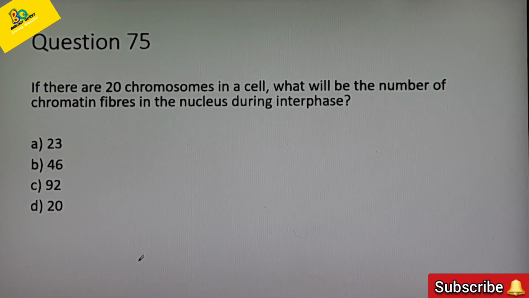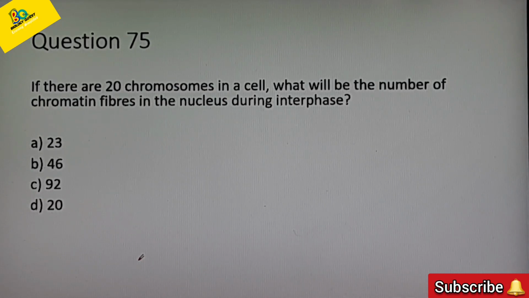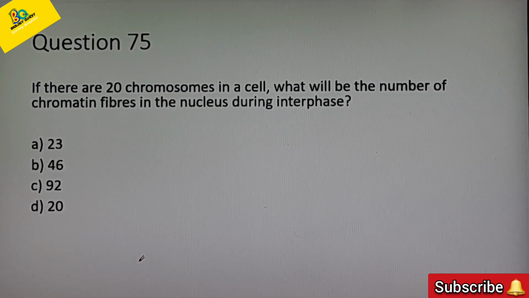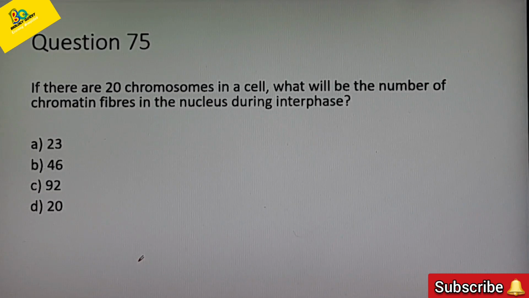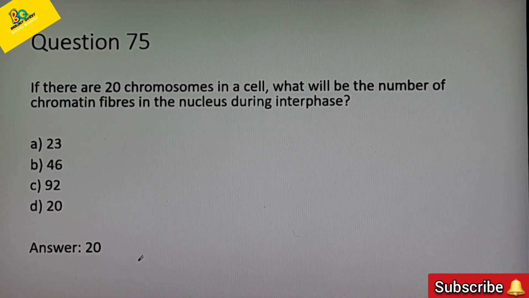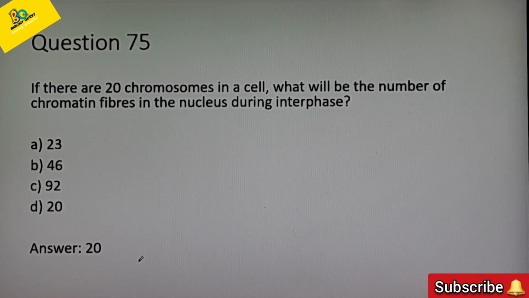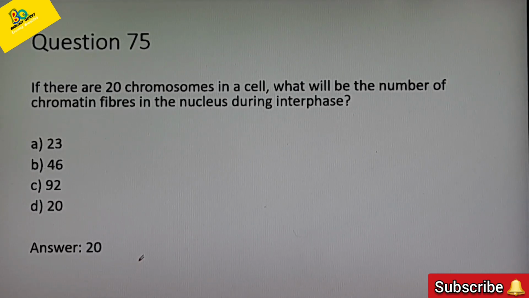Next question: if there are 20 chromosomes in a cell, what will be the number of chromatin fibers in the nucleus during interphase? Options are 23, 46, 92, 20. The correct answer is option D, 20. The number of chromosomes is equal to the number of chromatin fibers. When the chromatin fibers condense and coil, they form chromosomes.